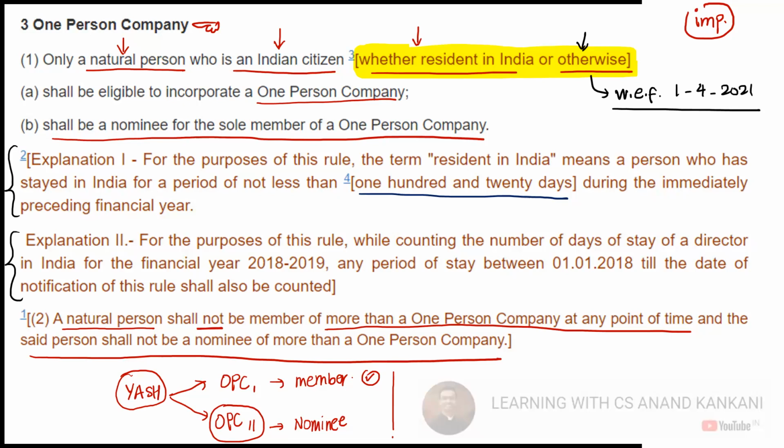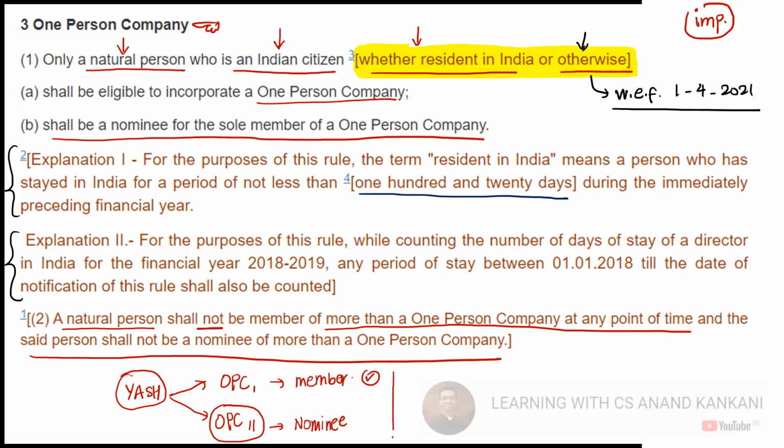Because when Priyanka Chopra will incorporate an OPC in India, she is going to bring what? Foreign direct investment, right? We have been reading about FDI flow and the FPI flow lately in the market. During the pandemic, India received the maximum FDI and FPI.